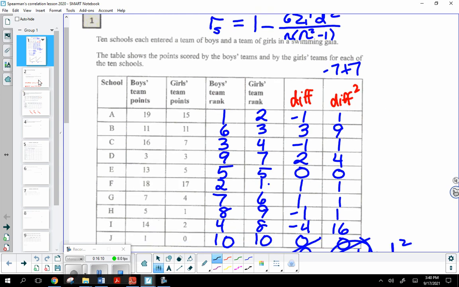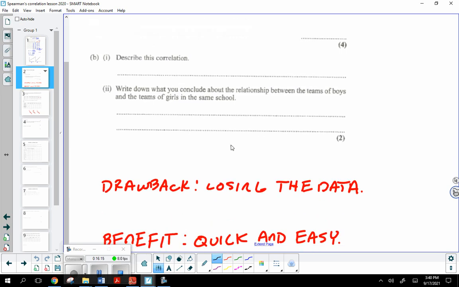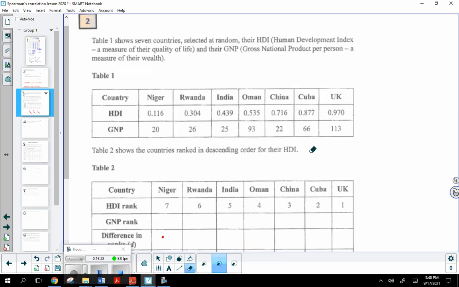Okay, so let's try another one of these here. We already talked about this: a drawback is losing the data. The benefit is it is easier to calculate than Pearson's. You don't have to run through that entire table, especially if you're doing it by hand. Okay, so let's try this one. Problem number 2 says, Table 1 shows 7 countries selected at random, their HDI, Human Development Index, a measure of their quality of life, and their GNP, Gross National Product per person, a measure of their wealth.